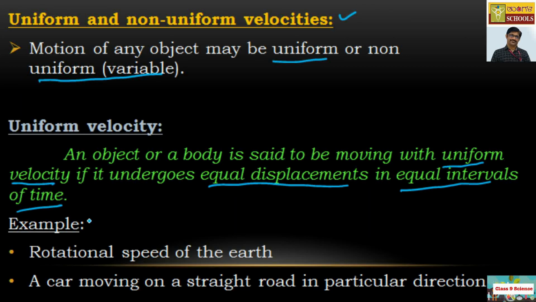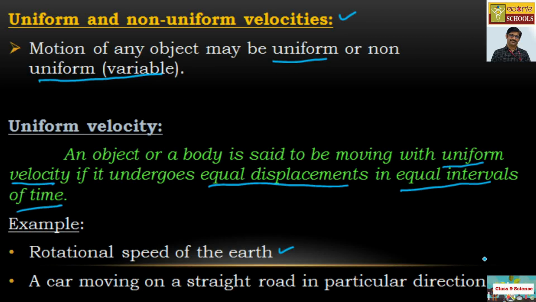Examples for uniform velocity. The rotational speed of the earth is taken as an example. The earth is rotating around itself from west to east in a particular direction with some equal speed, and hence you can call it uniform velocity.